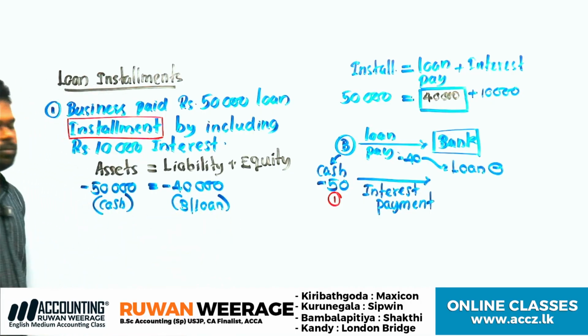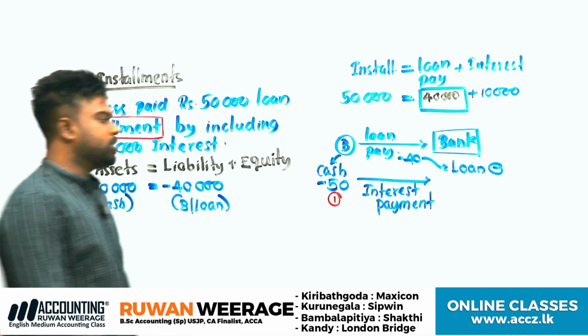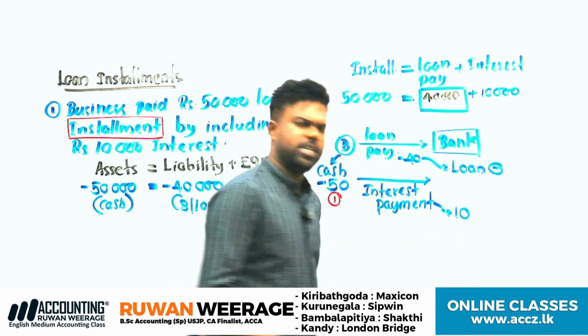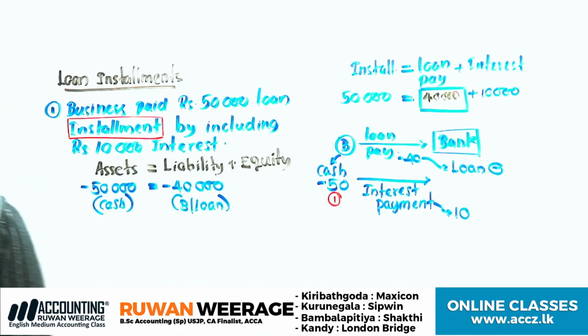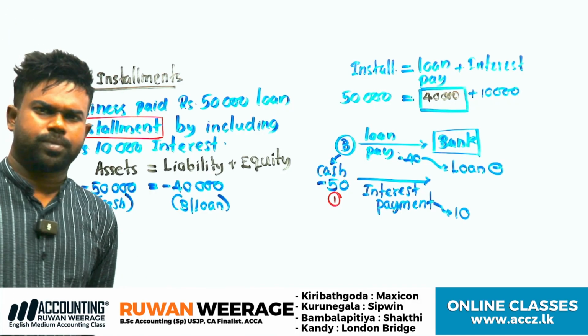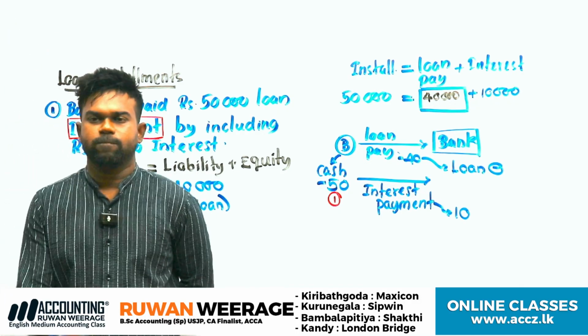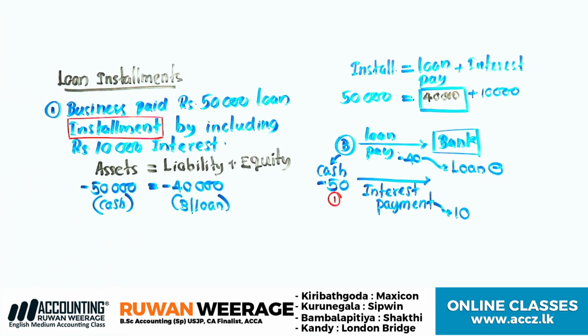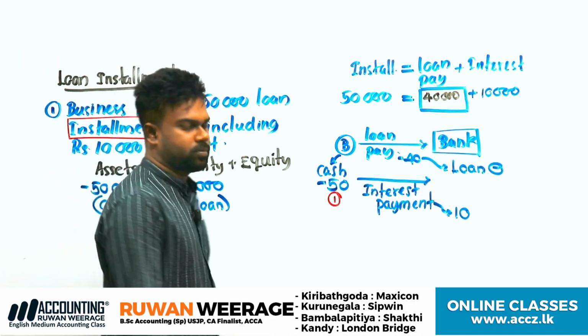Clear? Bank loan. Right? So, interest how much? 10,000. Can you tell me what interest is: income, expense, liability, or asset? Loan repayment means liability. What is the meaning of interest? Income or expense?